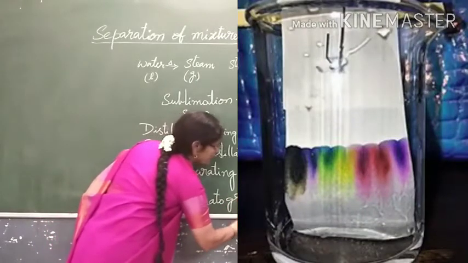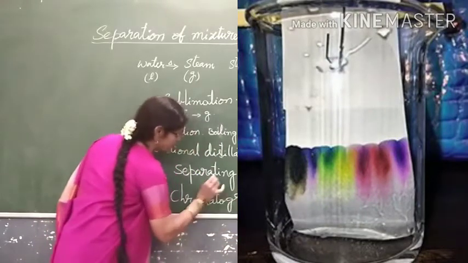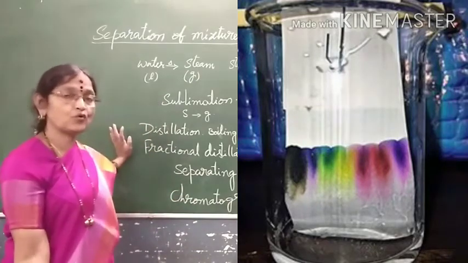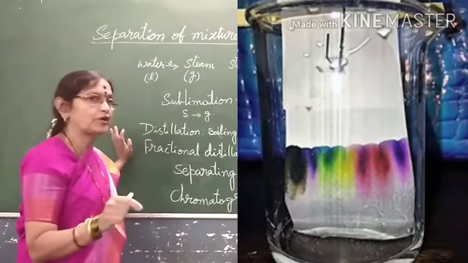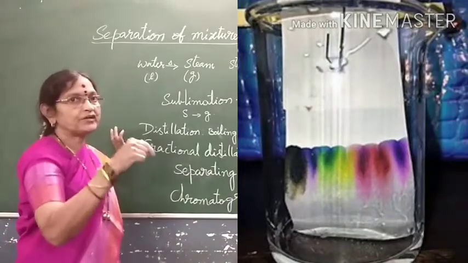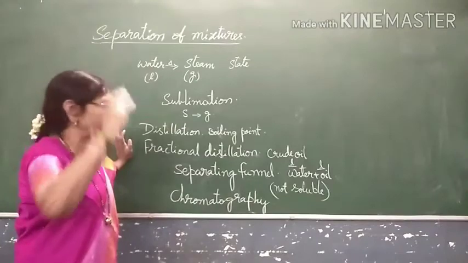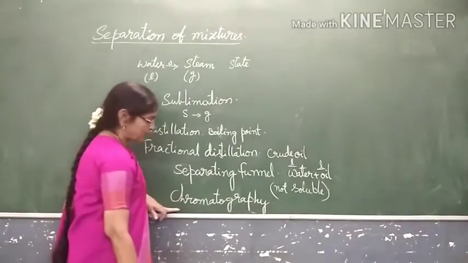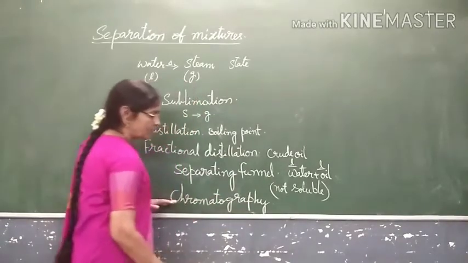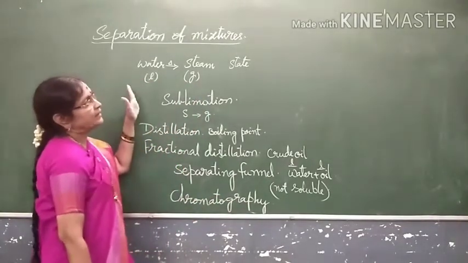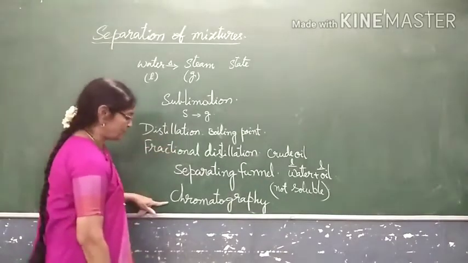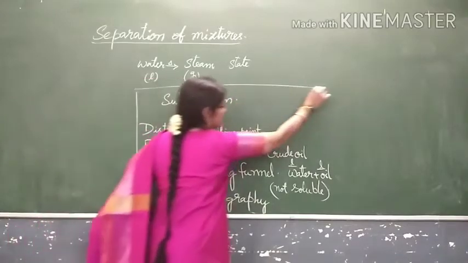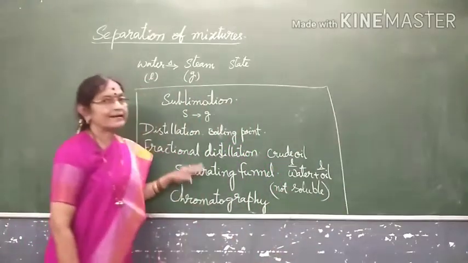Chromatography. See, you are writing with ink pens. Suppose some children are writing with an ink pen. An ink pen will have many colors in the ink spot you put, and how many colors it contains will be separated. That color separation is known as chromatography; chromo means color. Chromatography is the process of separating color mixtures. It will be used for color mixtures. In detail, these all you will be learning in your higher classes.